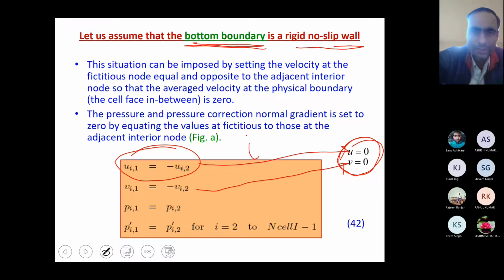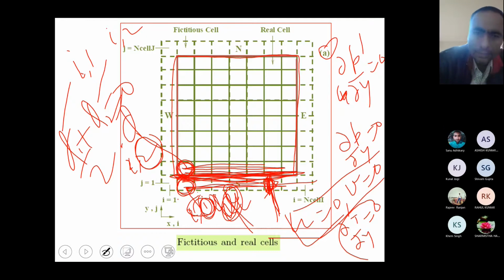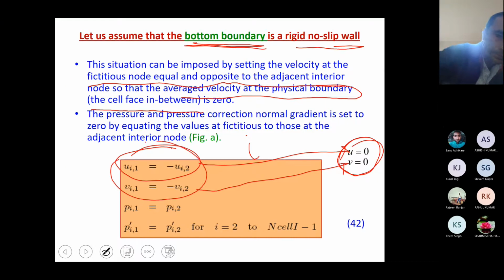This is also written in words. What we have done is, the velocity at the fictitious node is equal and opposite to the adjacent interior node, so that the average velocity at the physical boundary, the cell face in between, is 0. This is the physical, real boundary. So for this entire boundary, by varying I, you can have this condition.